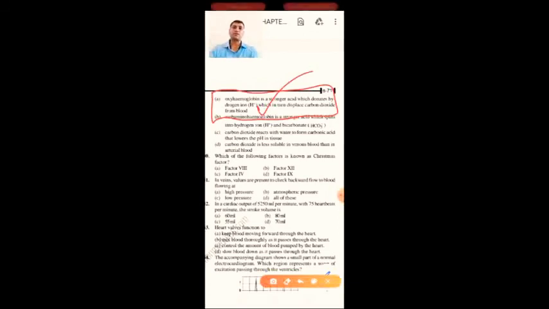It occurs in that phenomenon. Which of the following factors is known as Christmas factor? Christmas factor is also called factor 9. Factor 9, which is concerned with blood coagulation. So factor 9, D option. So with this, we will end the topic.